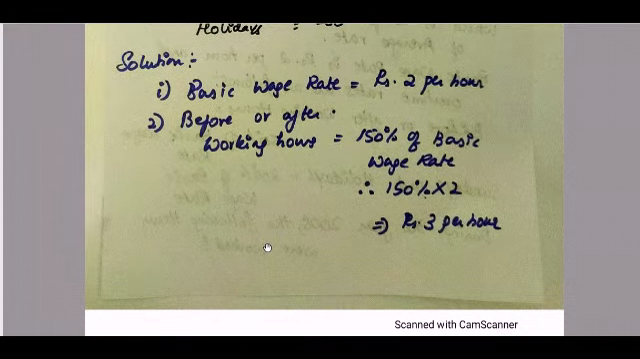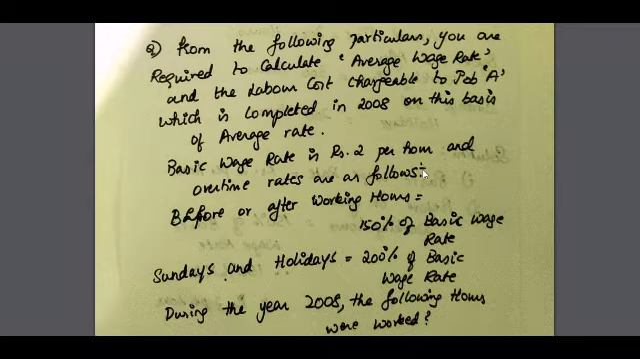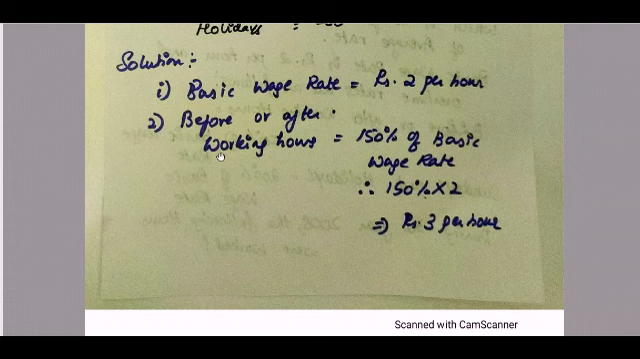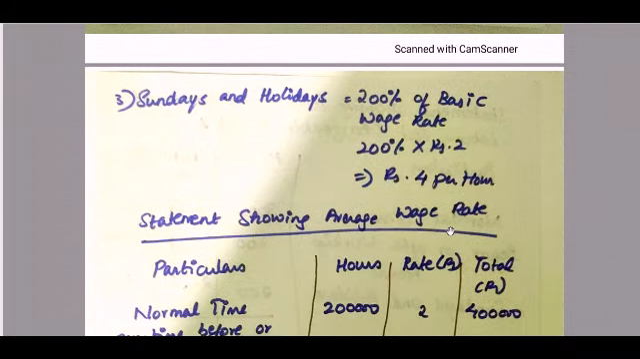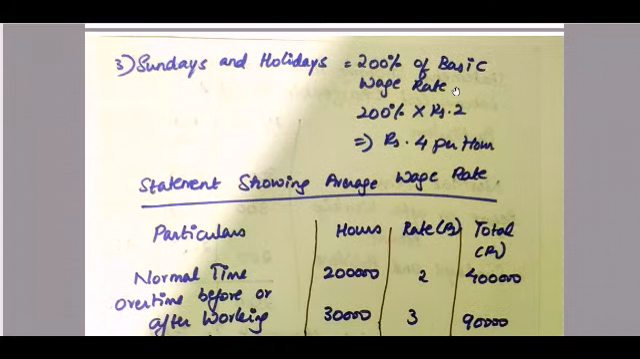Now let us calculate. The basic wage rate they have given in the question is 2 rupees. The before or after working hours rate is 150% of wage rate, 150% of 2 rupees, which is 3 rupees per hour. And on Sundays and holidays, 200% of basic wage rate.